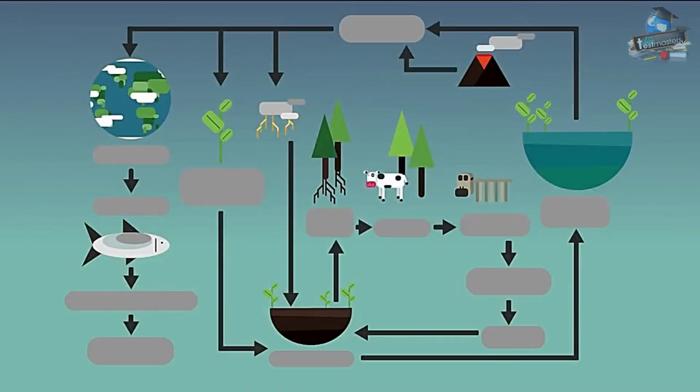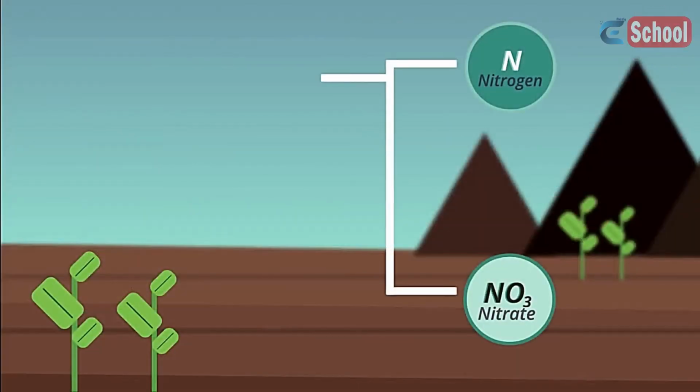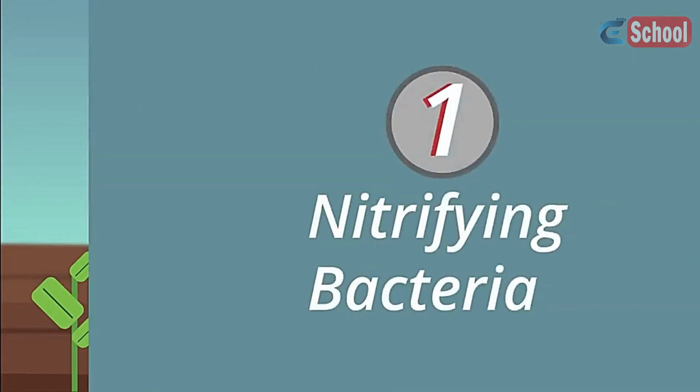In this video we're going to look at the nitrogen cycle. This is the movement of nitrogen through the environment. Nitrogen is continually cycled through the air, soil and living things. The process of nitrogen in the atmosphere being turned into nitrogen in the soils is called fixing. Here are 4 different ways in which nitrogen fixing occurs naturally.